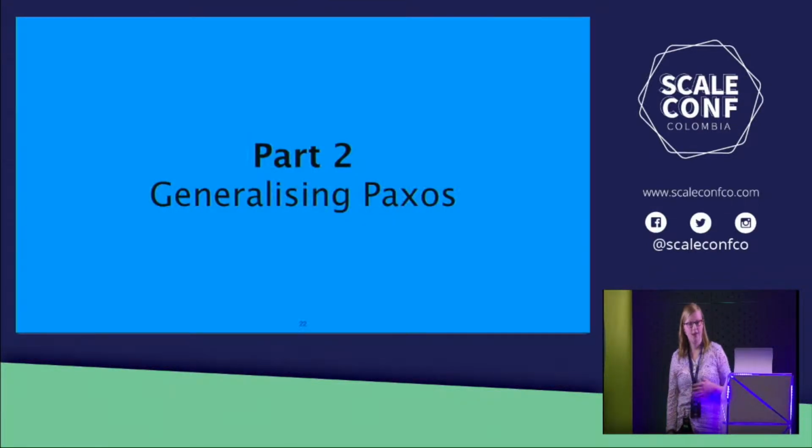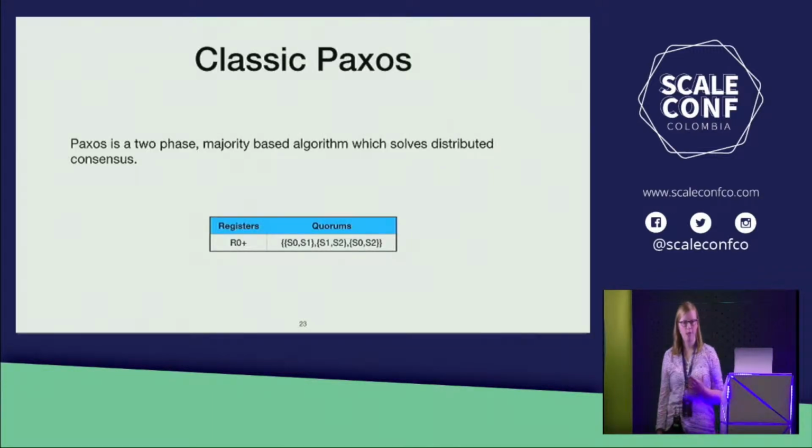So now we're going to take a look at how Paxos achieves this. So as I said before, Paxos is a 2-phase algorithm that's based on majorities and solves distributed consensus. Paxos is usually talked about, as I said, in terms of majorities, although it can use any intersecting quorum. So this is an example of what the quorum table might look like. Again, we're just using majorities, so any 2 servers of 3.